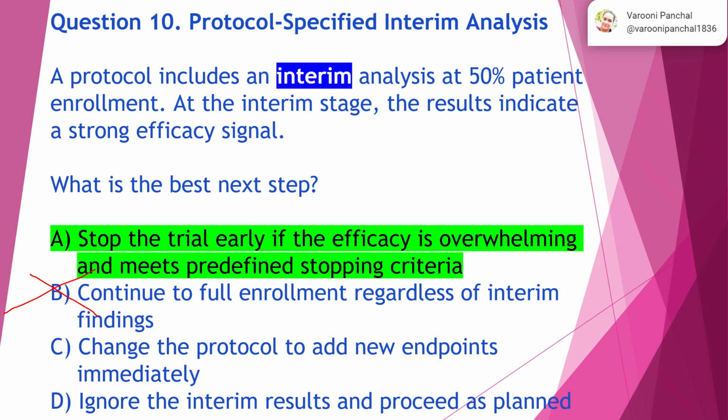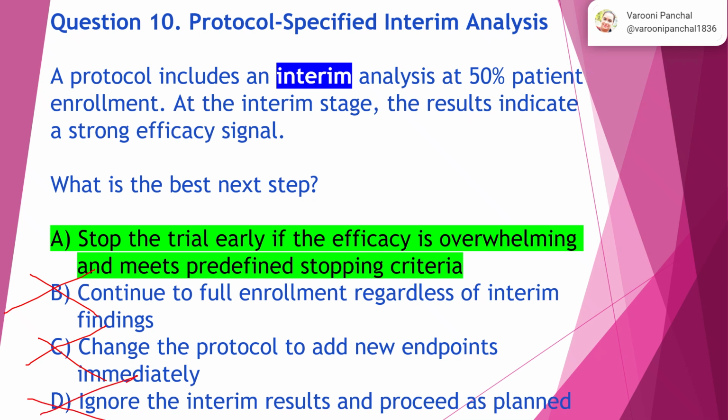Option C, change the protocol to add new endpoints immediately. No, you cannot just make any changes because you see a strong efficacy signal, right? So you don't need to change the entire protocol or change any endpoints immediately. Option D, ignore the interim analysis and proceed as planned. You cannot proceed further as planned even though there was a strong signal in efficacy. So this is not the right answer.